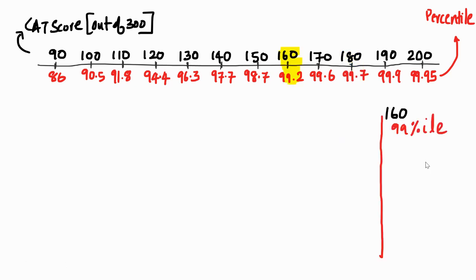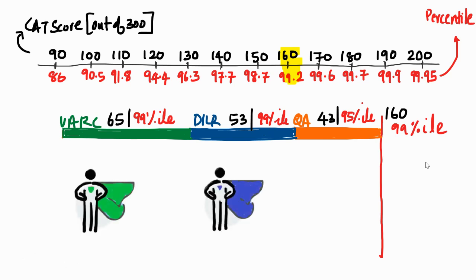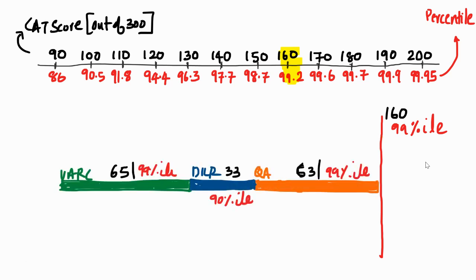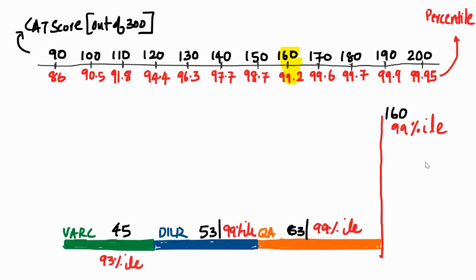If you want to look at something like a 99 percentile, one way is to look at 99 percentile in VARC, 99 percentile in DLR, and 95 percentile in quant. Maybe you have to be a superhero in two areas, and maybe a sidekick kind of a situation in QA. Or you could say, I would be a hero of quant and verbal, but DLR I will just about manage the cutoff. I'll probably get a score very close to about 33, but my score in VARC and QA is going to be very awesome.